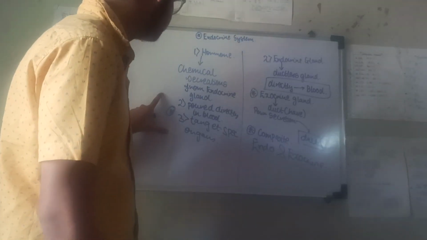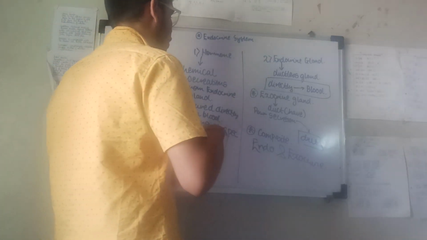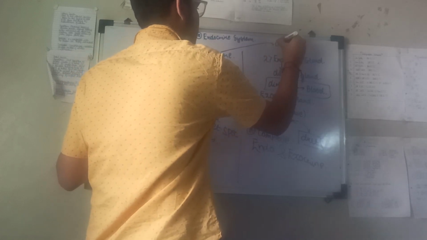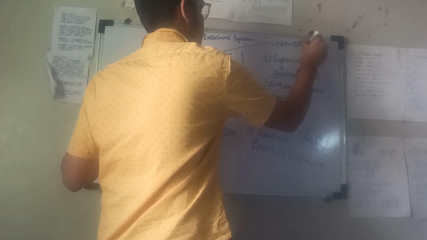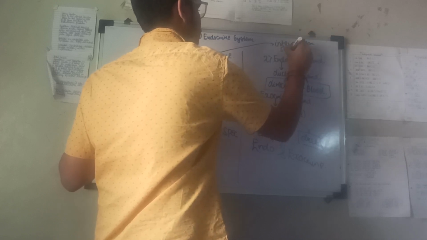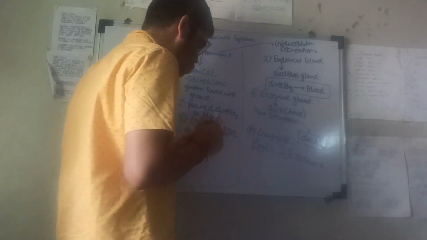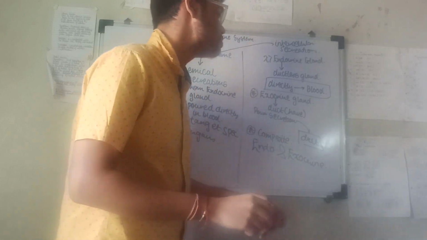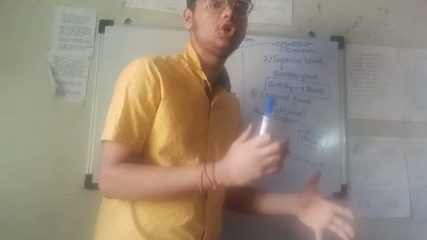And in the 11th book, it is also mentioned that hormones are intercellular secretions. What is meant by this? Intercellular secretion means inside the cells, so certain cells are secreting particular hormones.